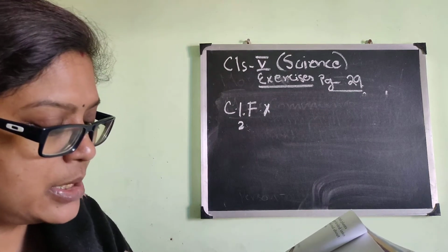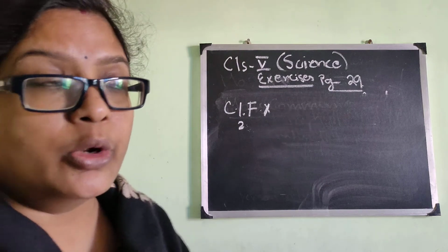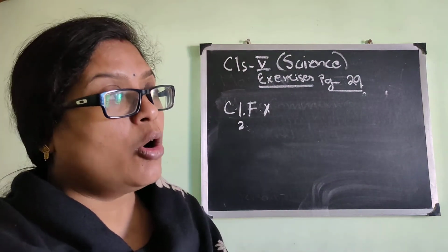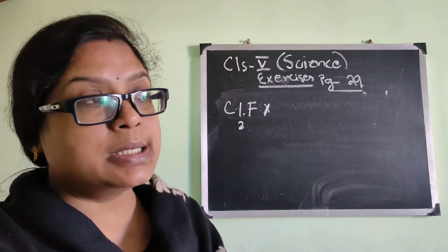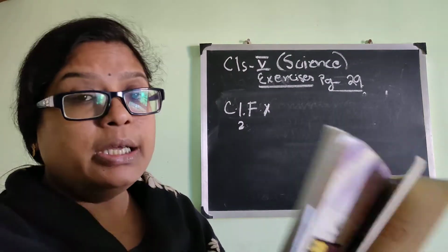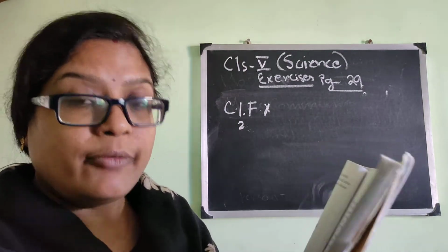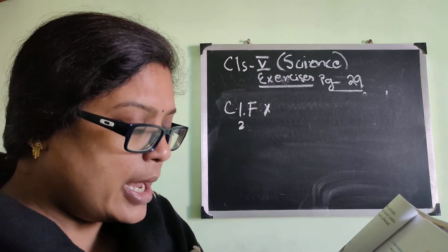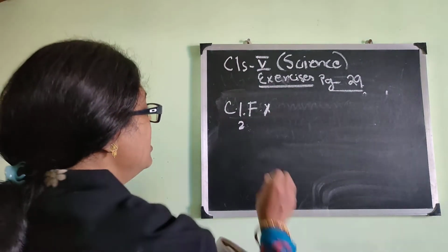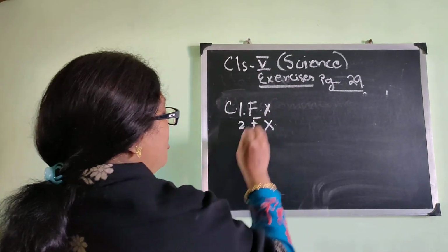All animals depend on plants for their food. Is it correct? No. All animals do not depend on plants, because some animals also eat the flesh of other animals. So the statement that all animals depend on plants for their food is incorrect or false.